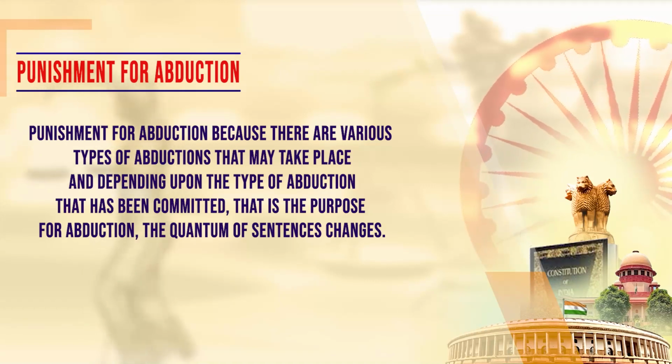For example, if the abduction is done for the purpose of marriage, throwing the person into slavery, throwing the person into prostitution, that is the flesh trade, or taking away a person for doing certain mining work. So depending upon what type of activity the person has been abducted for, what is the reason behind the abduction, the quantum of punishment is prescribed by the court in this regard.